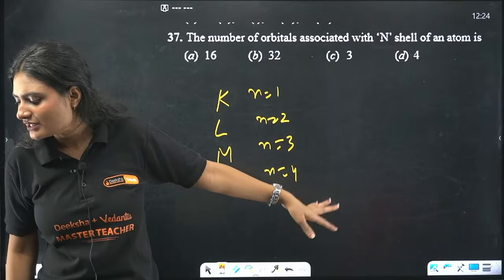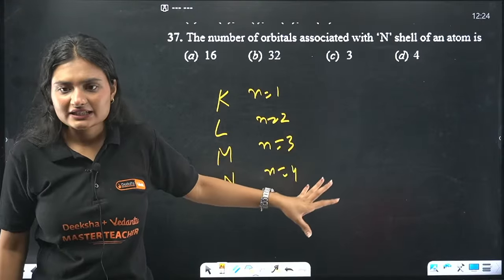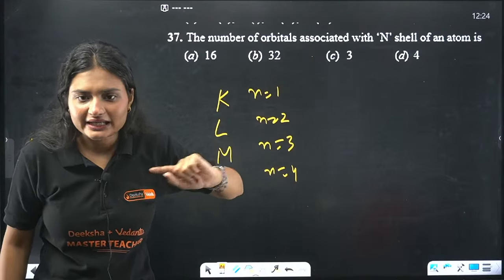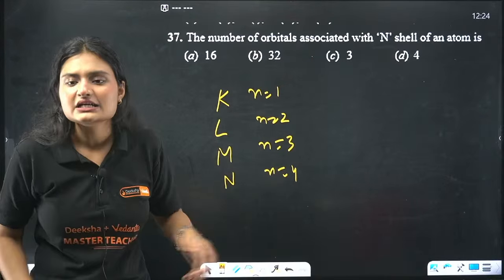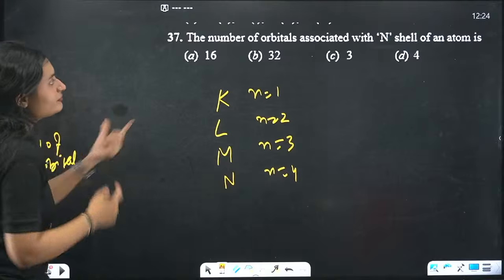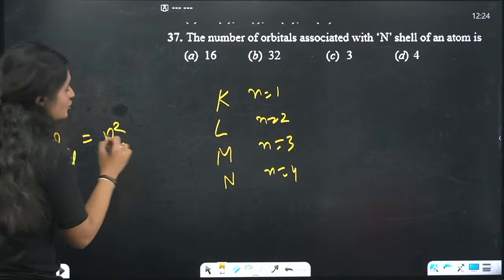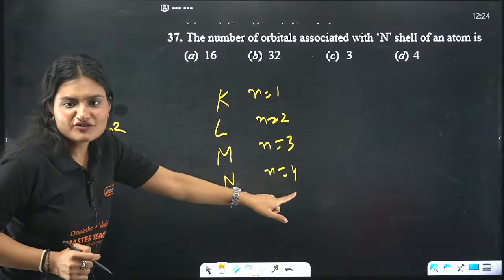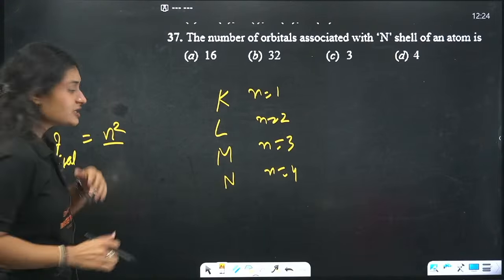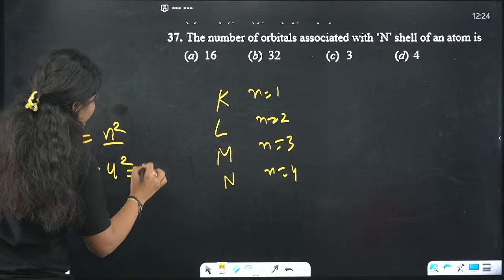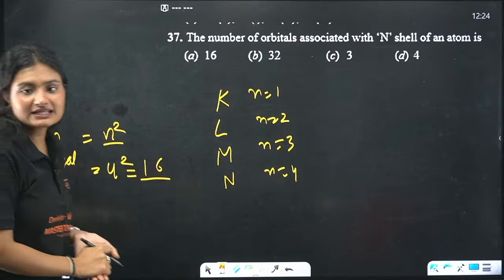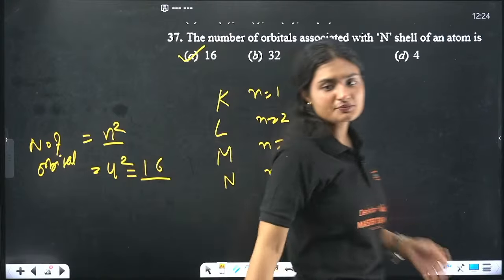Clear? K, L, M, N. N is 4, right? So what will be the number of orbitals? Number of orbitals is equal to n square. N is your principal quantum number, which is 4 in this case. So how many orbitals? 4 square. That is 16. So your correct answer is option A.